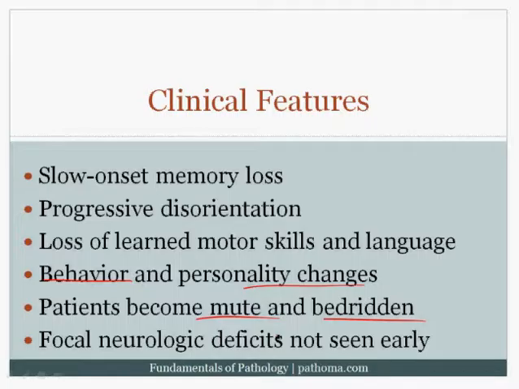And what's very important to note about Alzheimer's disease, especially early in the disease, is you do not get focal neurologic deficits. So, for example, you wouldn't see features of Parkinson's disease, such as a pill-rolling tremor or akinesia, or an expressionless face. In addition, you wouldn't see features of Huntington's disease like chorea, which are these random purposeless movements of proximal muscle. So focal neurologic deficits will not be seen early in this disease.